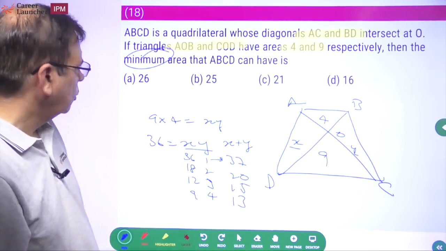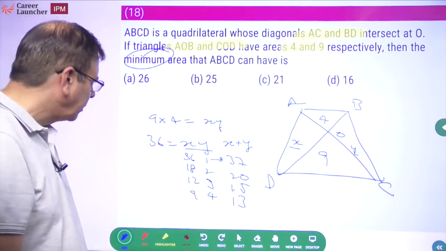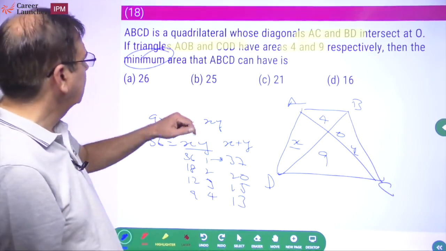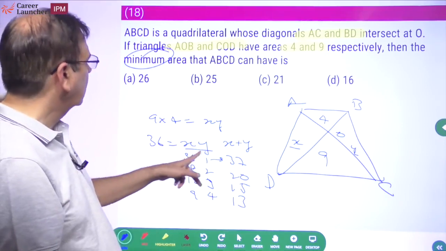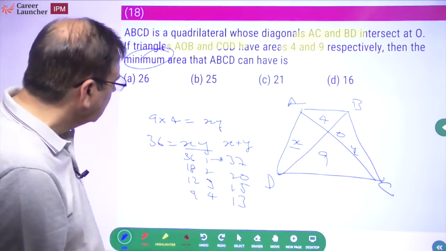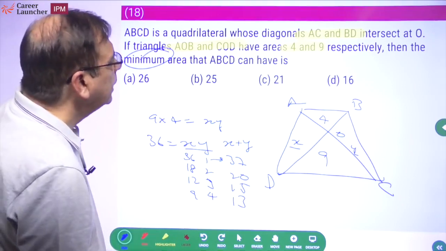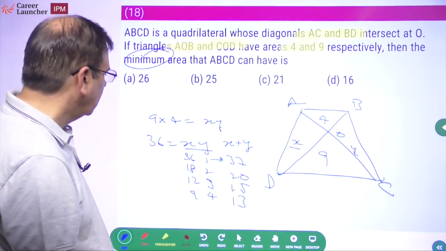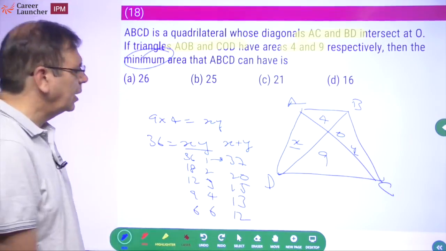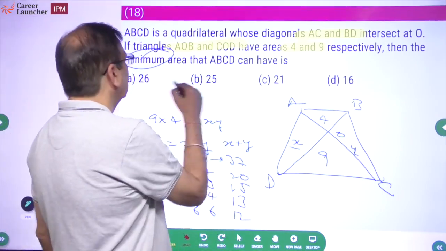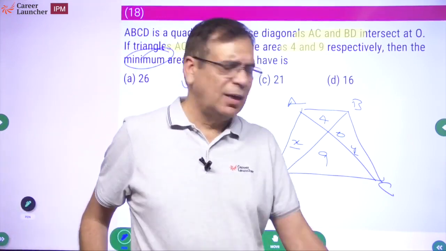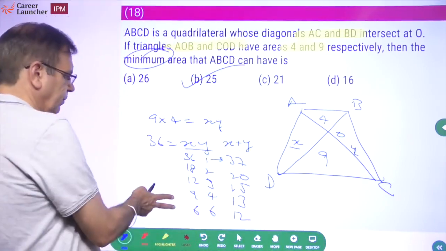Minimum, I answered 26. I thought 25. Let me see if I made some mistake. Then the minimum area that ABCD, x into y, 36, so x plus y, 36 plus 1, 18 plus 2, 20. Yeah. 9 and 4, 13. 9 into 4, 36. Oh, 6 into 6 कैसे भूल गया भाई मैं? How stupid of me. Yeah, so minimum value of 6 plus 6 आएगा ना, 25. वही मुझे लग रहा था, जब पेपर किया था तब तो मेरा आंसर 25 आ रहा था. So it has to be 6 plus 6.